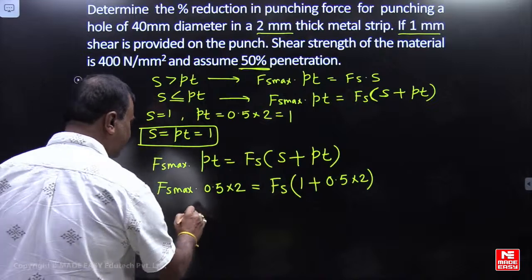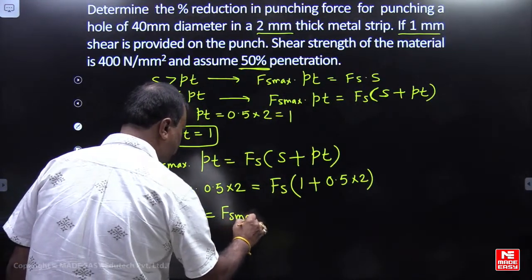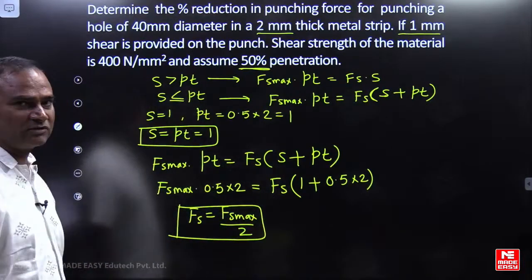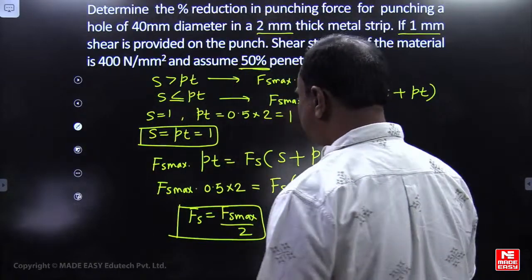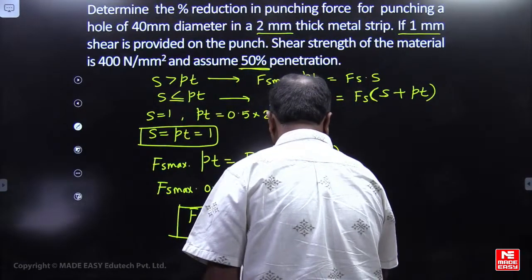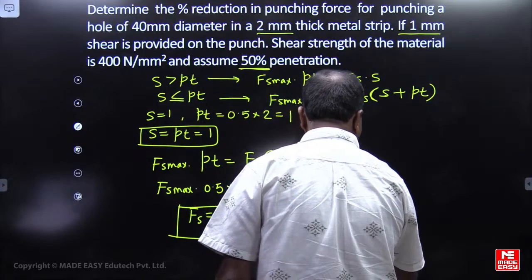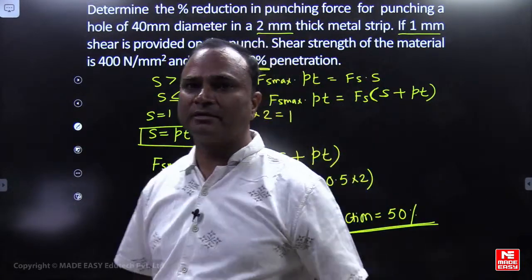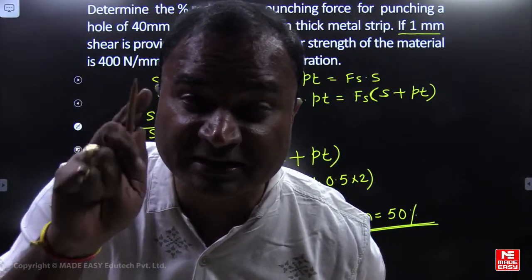So Fs will be equal to Fs maximum by 2. How much percentage reduction has happened? The percentage reduction in cutting force will be 50%.